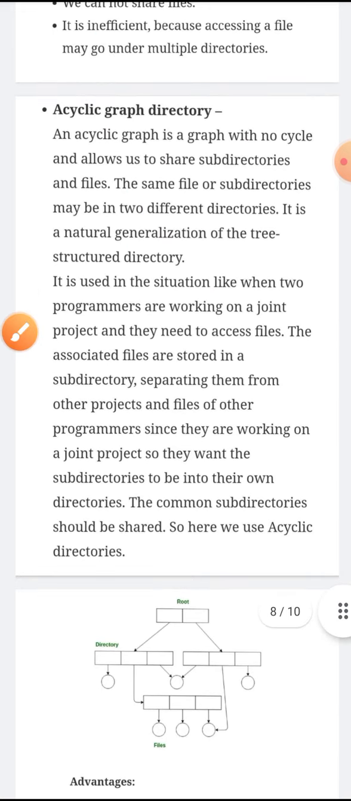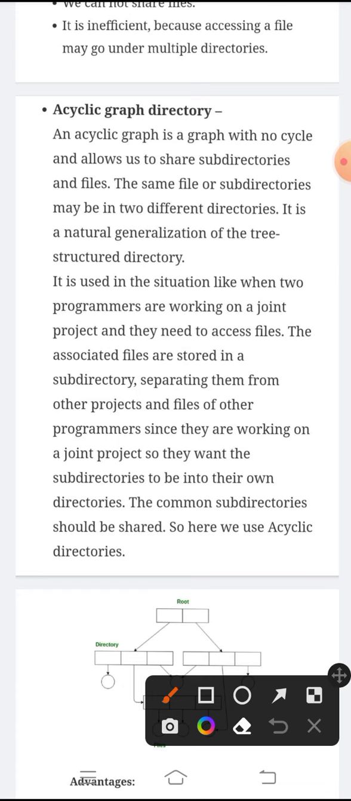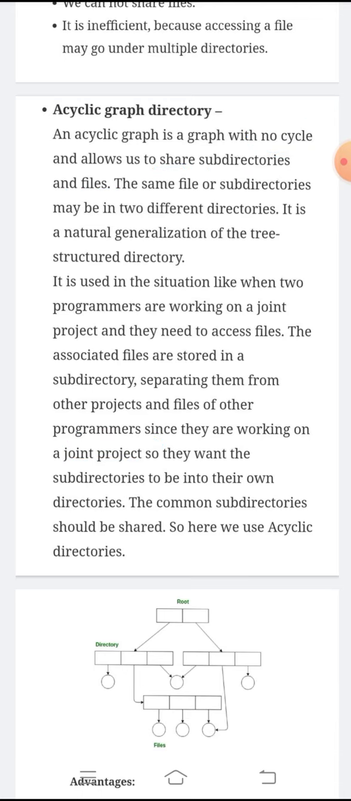The next one is acyclic graph directory. Acyclic means no cycle in this representation or structure, and it allows sharing of subdirectories and files. Sharing is possible because this directory structure is generally used when we have a joint project. Like two or more persons working on the same project, they need to share some information which is stored in files or subdirectories. Then the programmers will use this directory structure. It is an acyclic directory structure.